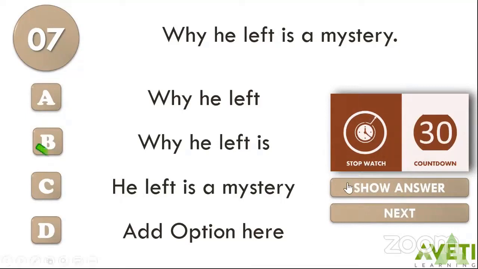The answer is, children, option B. Why he left. Sorry, the option should be why he left, children, not E. By mistake I've put B. The answer is A, children. Why he left is a mystery. Because we asked the question, what is a mystery? Why he left is a mystery. Sorry, not B, it is option A. Why he left is the noun clause which is acting as the subject in our sentence.